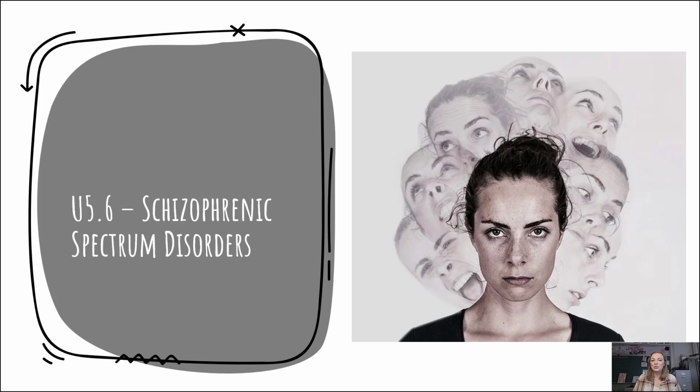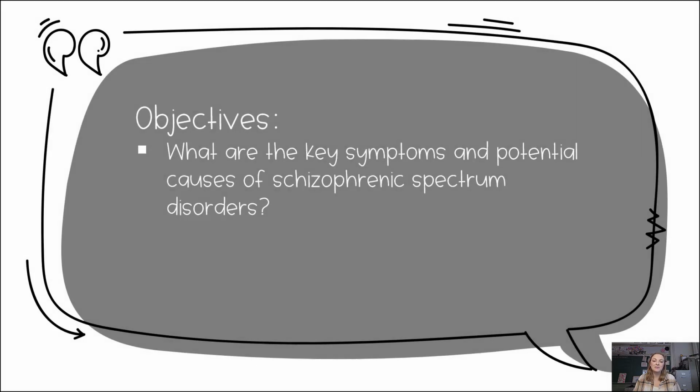Hello, welcome to video 6 for Unit 5, Mental and Physical Health. This video will be focusing on schizophrenic spectrum disorders. By the end of this video, you should be able to answer the following question. What are the key symptoms and potential causes of schizophrenic spectrum disorders?